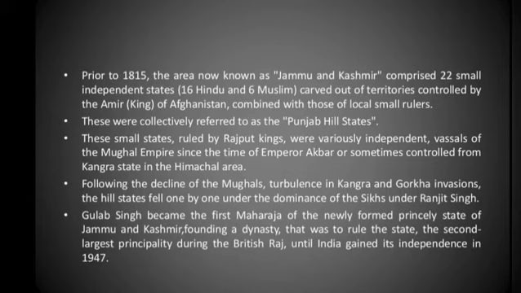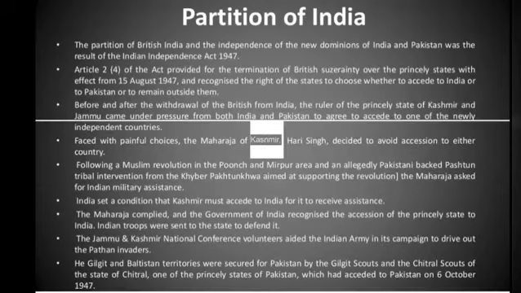Following the decline of the Mughals, turbulence in Kangra and the Gorkha invasions, the hill states fell one by one under the dominance of the Sikhs under Ranjit Singh. Gulab Singh became the first Maharaja of the newly formed princely state of Jammu and Kashmir, founding a dynasty that was to rule the state, the second largest principality during the British Raj, until India gained its independence in 1947.